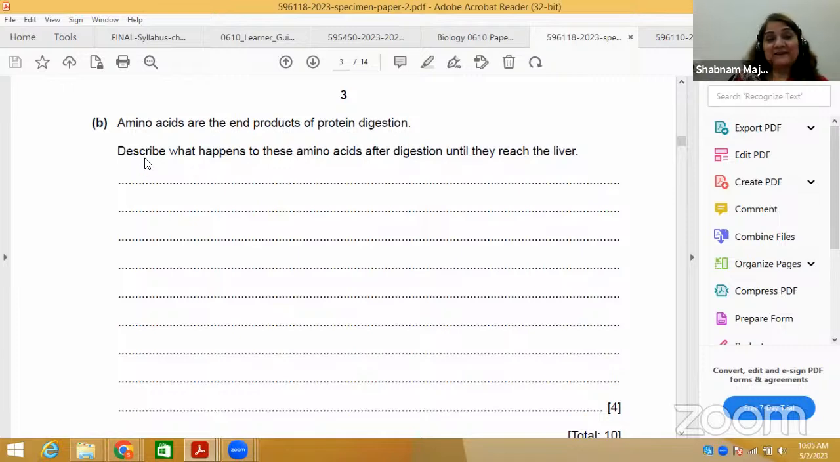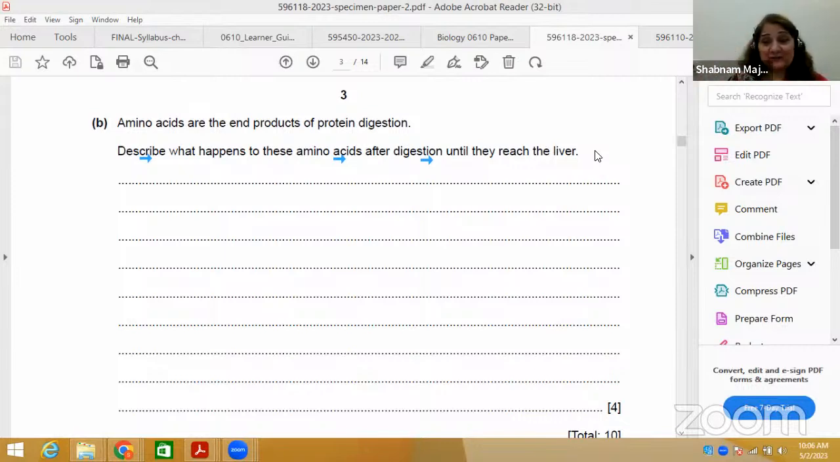Now, describe is the command word. Describe what happens to these amino acids after digestion until they reach the liver. So they are connecting you to so much. Bring to your mind the steps of digestion. If you remember, ingestion, digestion, mechanical and then chemical. Remember? Then absorption, assimilation, and then egestion. So you have to see how it relates.